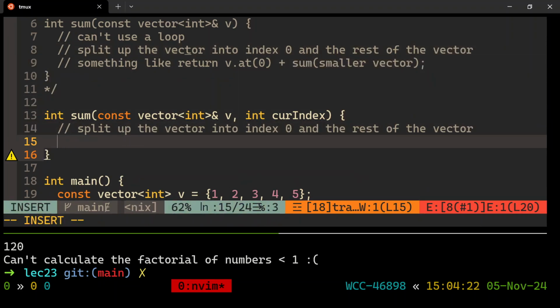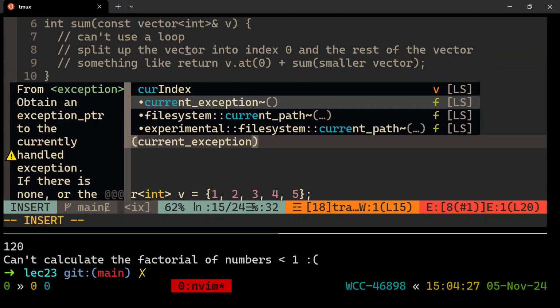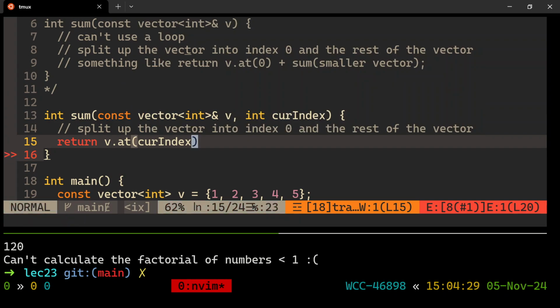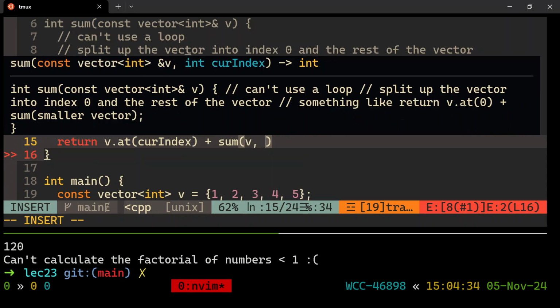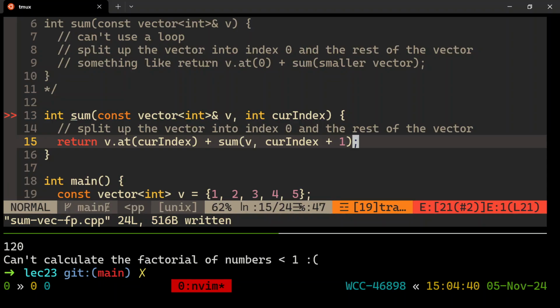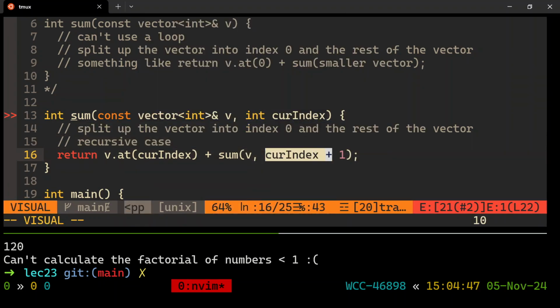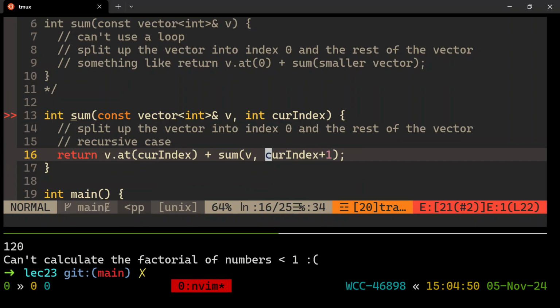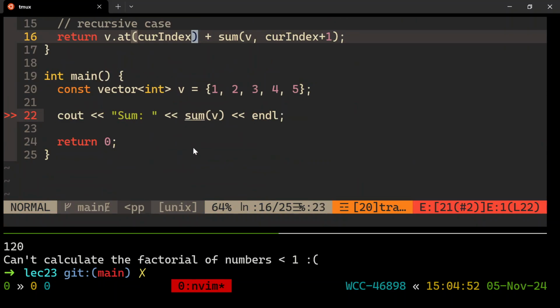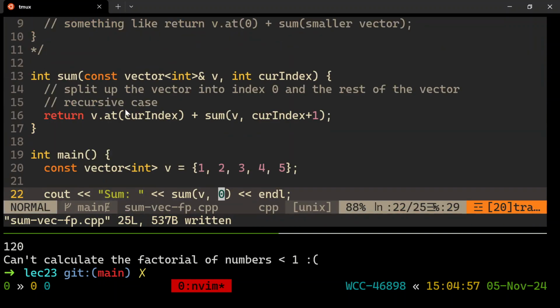Here's the idea. I'd like to return v at my current index, essentially. Where am I right now? Like index 0, for example, plus the sum of the smaller vector, the sum of this vector starting at current index plus 1. It's a little weird to think about, I know, but I think that's as much time as I have to show you. This is going to be the recursive case. That's how you pass the smaller vectors, telling it to start at this next index. And this is the first index. At the start, it will be 0. I'll call it sum v and 0, then it's like sum the whole thing.